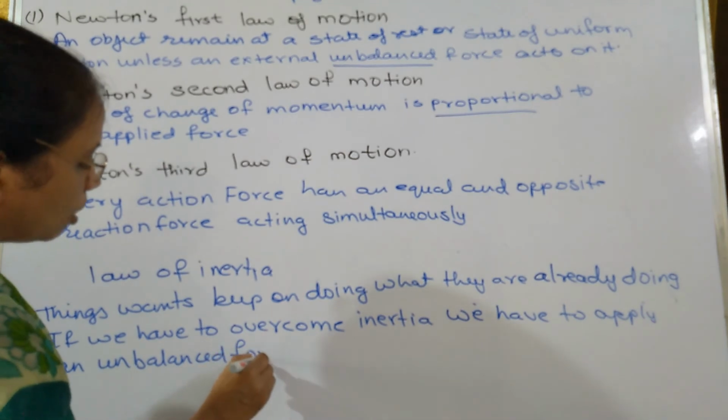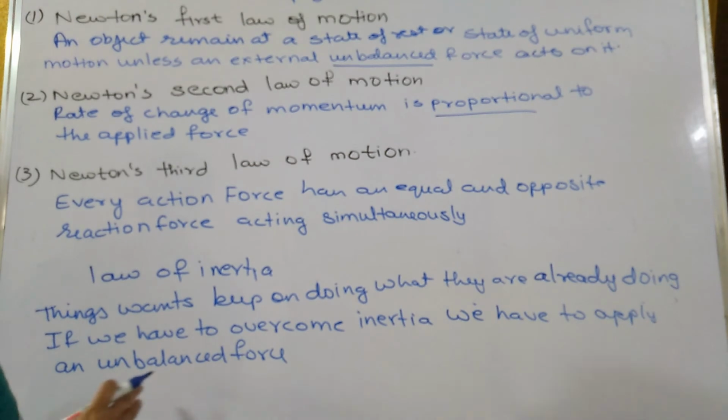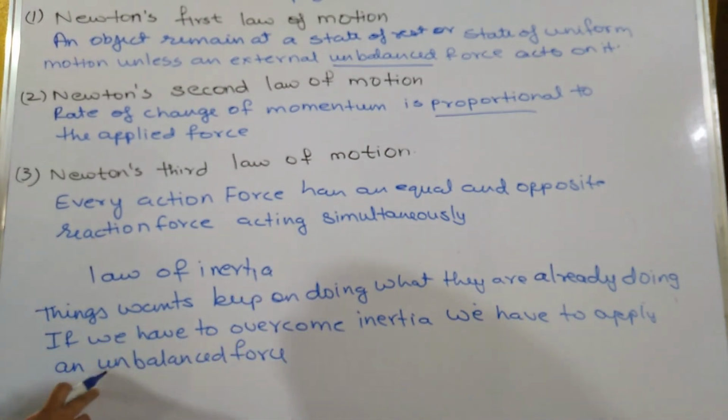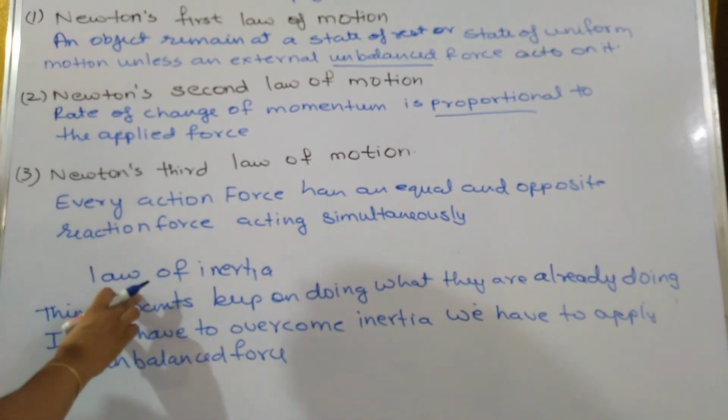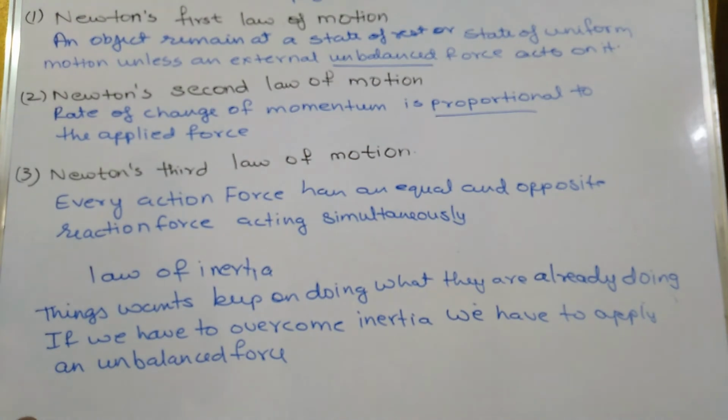What is the meaning of this? Supposing the stone is at rest, then in order to move it, we have to apply an unbalanced force. If it is moving, then in order to stop it, we have to apply an unbalanced force. So the law of inertia is the same as Newton's first law of motion. So the meaning of both of them is the same.